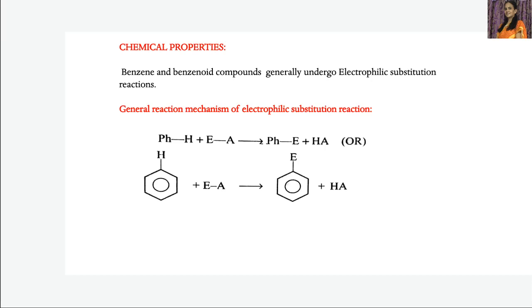So then what happens? This benzene, when treated with a reagent, the electrophilic part of the reagent substitutes this hydrogen and we get a substituted product. This is an electrophilic substitution reaction in which an electrophile substitutes one of the hydrogen atoms of the benzene ring to give a substituted product, and this H goes with the nucleophilic part of the reagent to give another product, a byproduct.